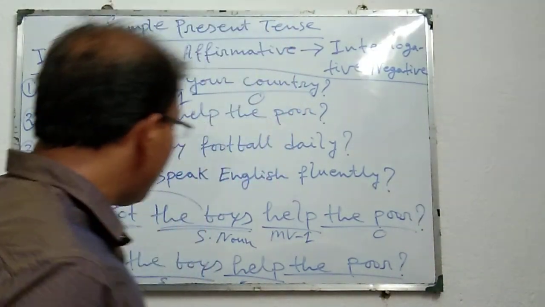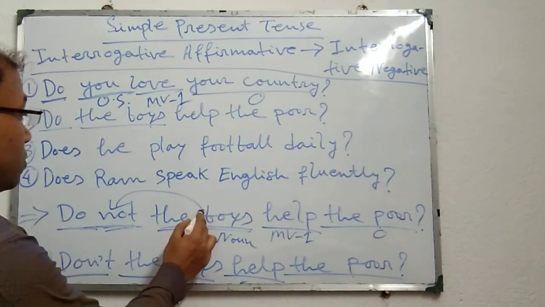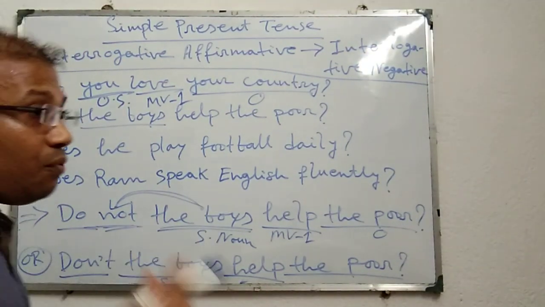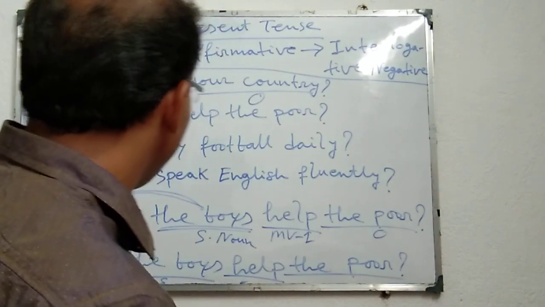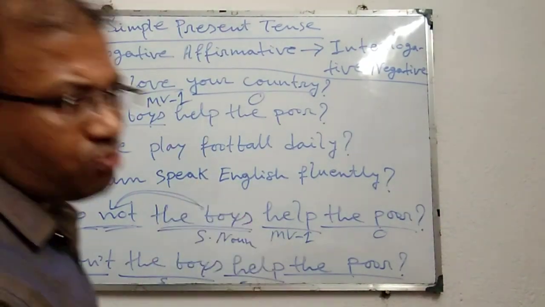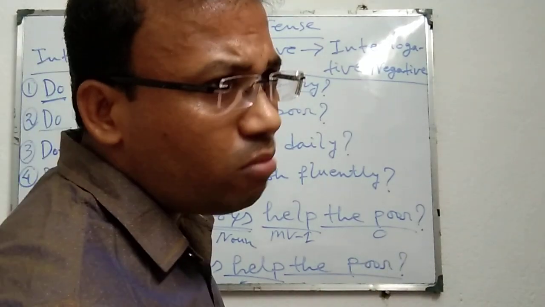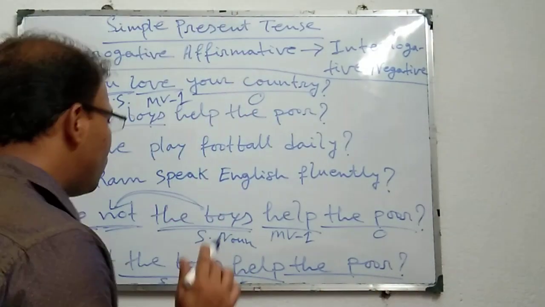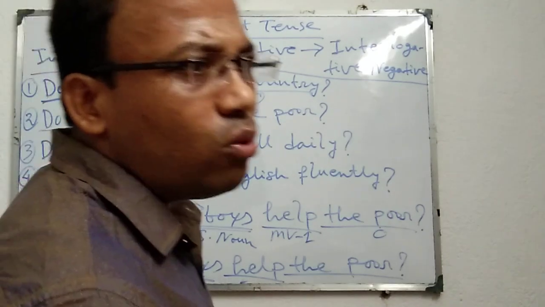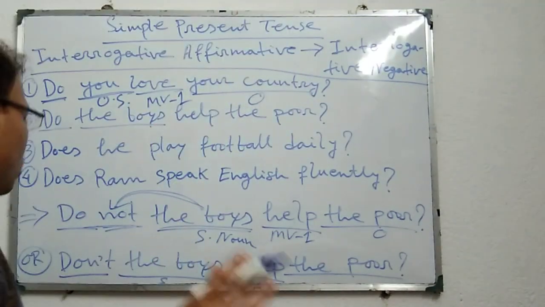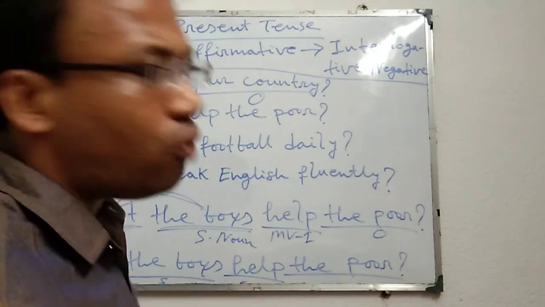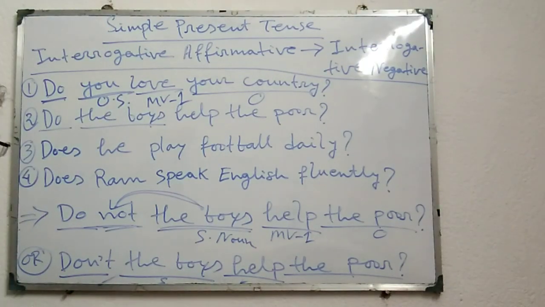If it is noun, then we have to use not before the subject, and if it is pronoun, then we have to use it after the subject. But if we use shortened form or contracted form, then no need to see if the subject is noun or pronoun. We can use the shortened form or contracted form just before the subject in this way.